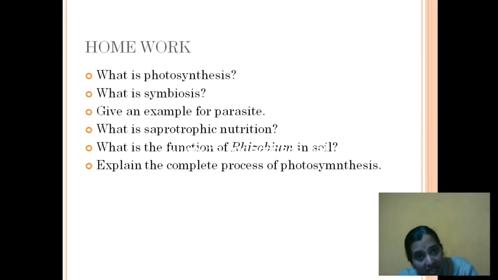Last part is, till now you came to know how plants undergo photosynthesis, correct? What are the raw materials required for it? Then we came to know the heterotrophic nutrition in plants. Some plants are heterotrophs, such as Cuscuta, then insectivorous plants. Then we came to know about the symbiosis process, correct? So you have studied all these things. Then how atmospheric nitrogen is converted into a usable form in the soil for plants by the rhizobium bacteria. So please go through this chapter once again. Read it well. If you have doubts, please let me know.